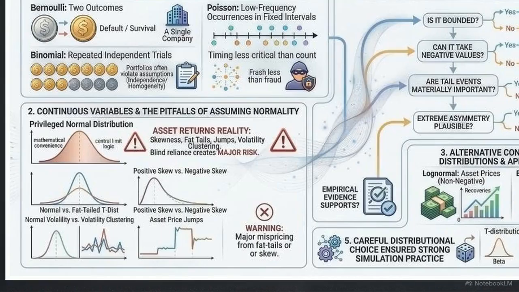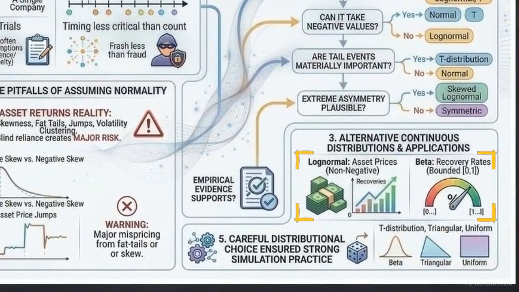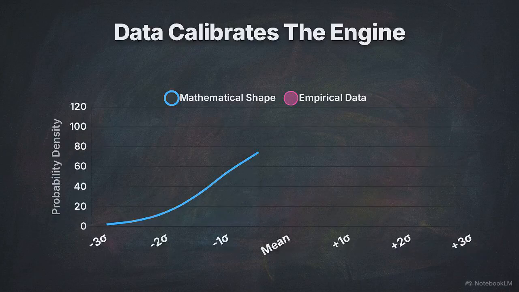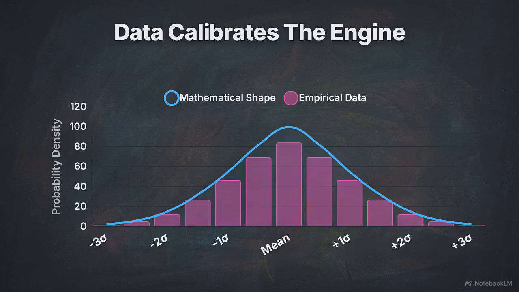Relying on the normal distribution is a critical trap. Assuming symmetrical returns ignores reality. Markets exhibit skewness and fat tails. We must select distributions that fit actual mechanics, like lognormal for non-negative asset prices, or bounded beta distributions for debt recovery rates. Once the mathematical shape is chosen, the engine needs data to calibrate it.